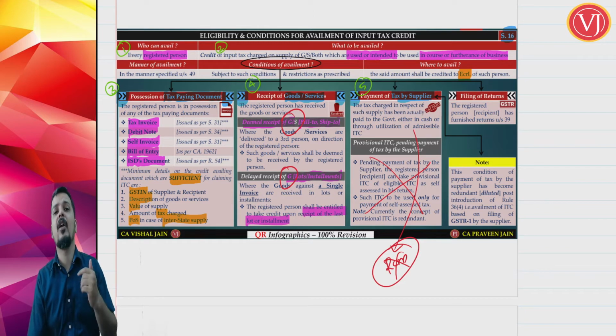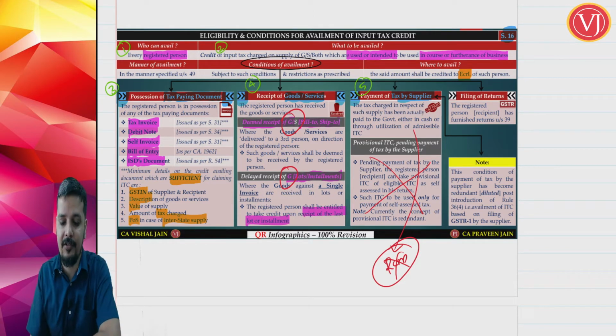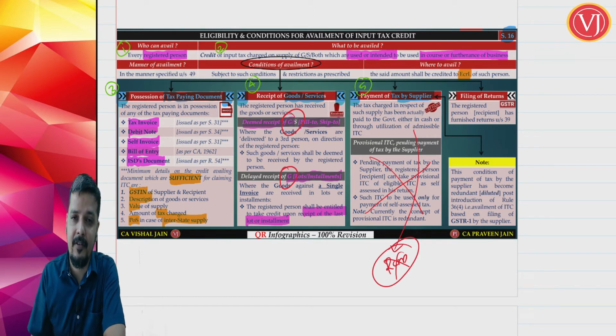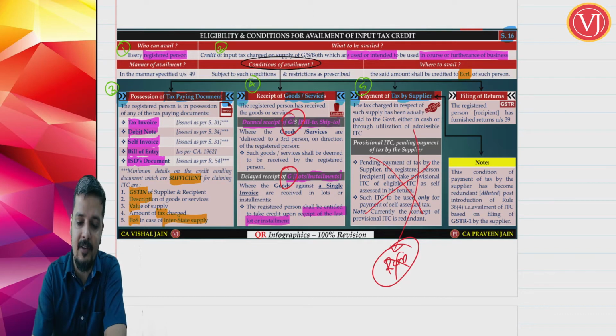Second, this will not be checked real time. This will be checked later on by the departmental officials. And third important point, it is not applicable for RCM. And as a note that is mentioned here, what is that note? This note clearly tells that this condition has become diluted.